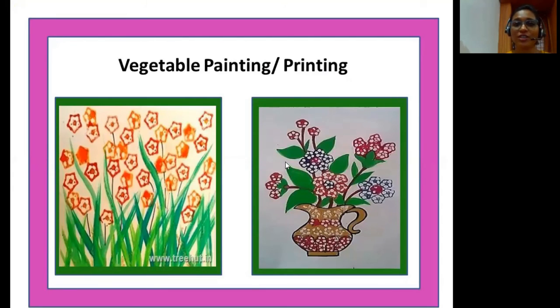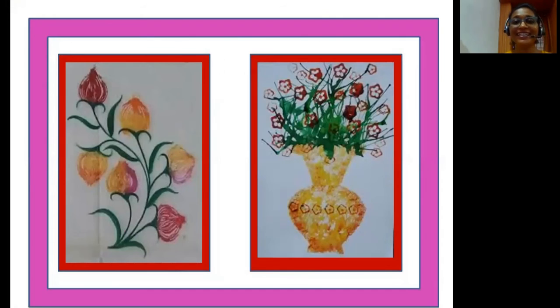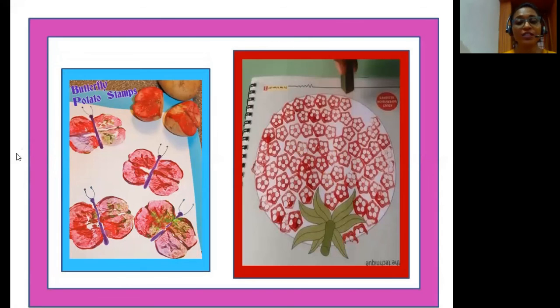The 2 pictures on the screen are painted using lady's finger. Here in the first picture, you have got a painting which is done using onions. And in the second one, lady's finger is used in order to make these prints. The butterflies in this first picture were made using potatoes. And in this picture, lady's finger is used. Okay? So please try to do it, children.